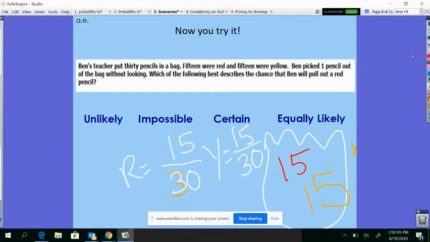So look at these fractions, 15 over 30 and 15 over 30. What do you guys notice about those? Yeah, they're the same, okay? So that tells us that Ben has an equally likely chance to pull out a red pencil or a yellow pencil because there's the same amount in there.